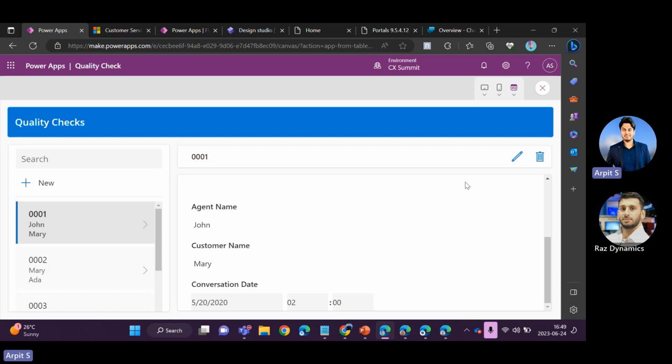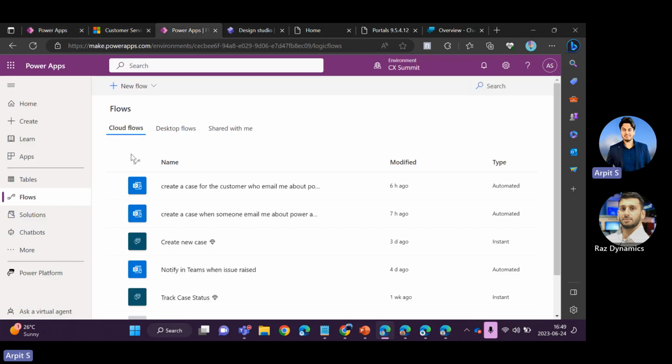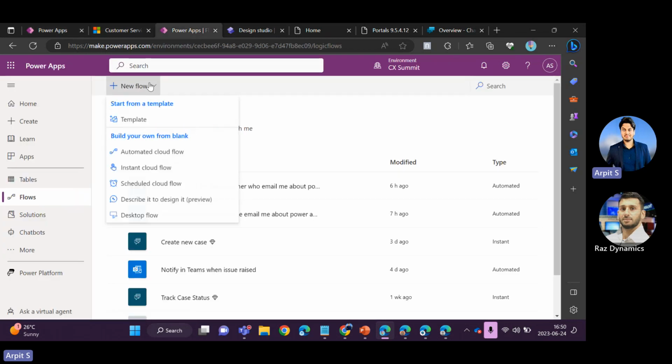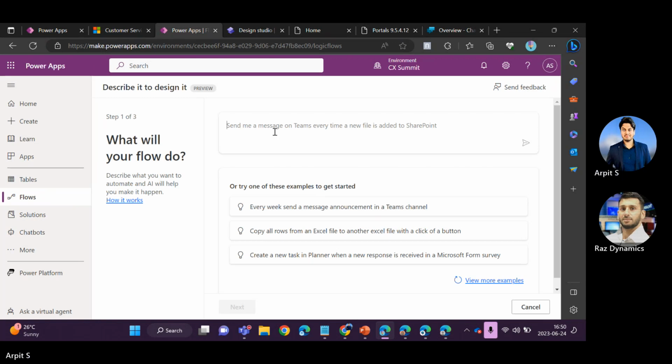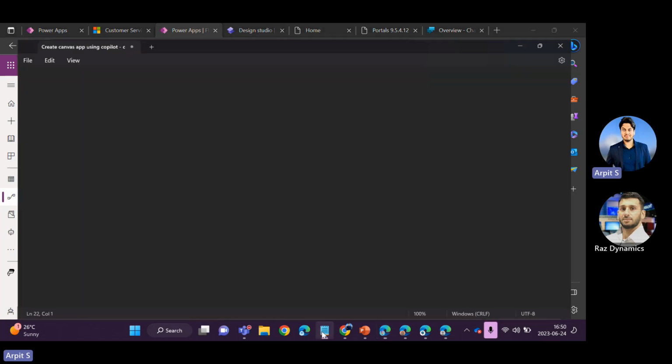So this is one example of using Copilot, how you can directly create the app using natural language. The second example is in Power Automate. Okay, so let's say sometimes you need to write business logic, and if you can simply convert your business logic into natural language, you don't need to invest time on that. So for example, if I head back to the flows, and click on new flow, there is an option called describe it to design it, right? If I click here, I can simply provide the instructions to the flow that I need to implement this business logic. So for example, I've already copied this.